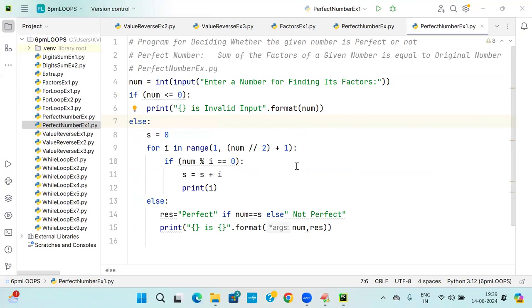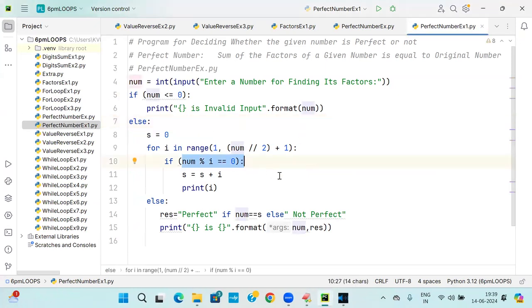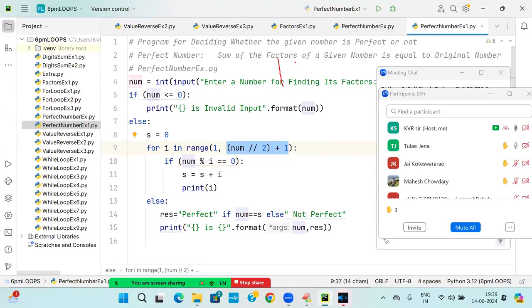I already said, why are you not listening to the class? Suppose there is 18, factors will be there only up to half of the number. Any number you take, factors will be there up to half of the number. 10 is not a factor, 11 is not a factor, 12 is not a factor, 13.